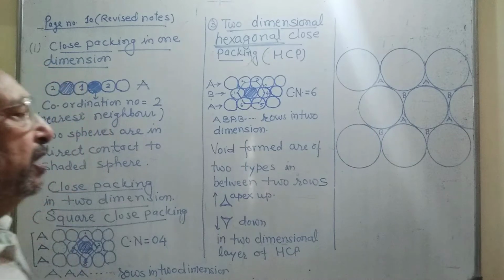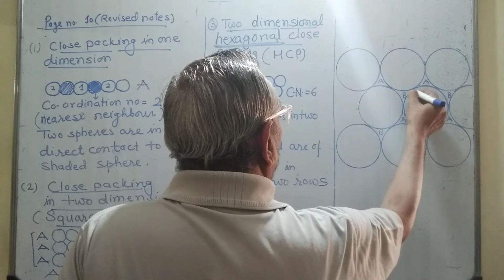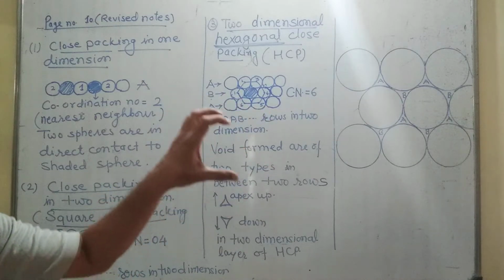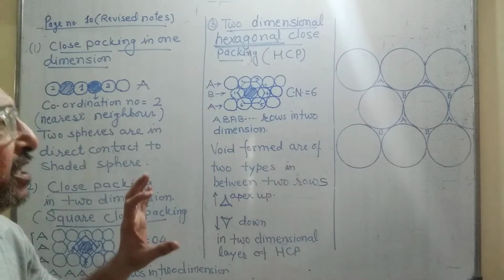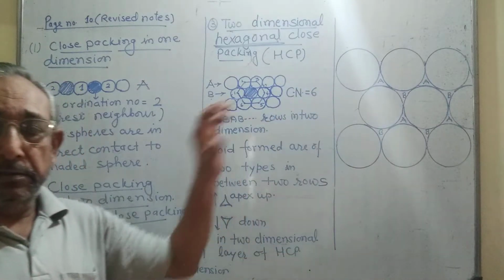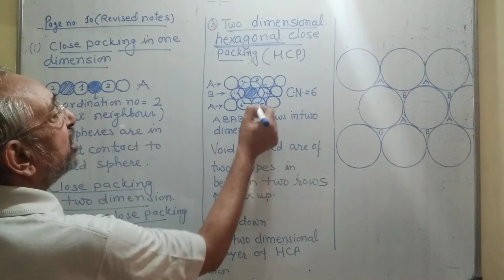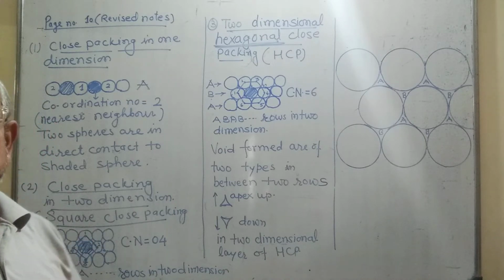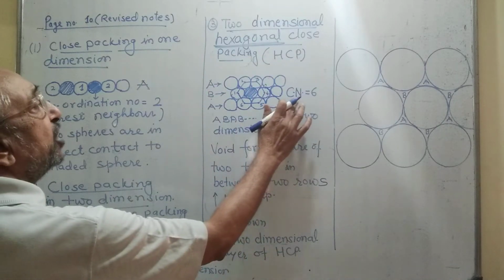One is pointing upward, which we will call A, and the second, which is pointing downward here, is called B. These 2 voids you have to remember very carefully when 2-dimensional hexagonal close packing occurs in a plane. So here each point is surrounded by 6 equidistant points, the atoms, molecules or ions of the crystal.